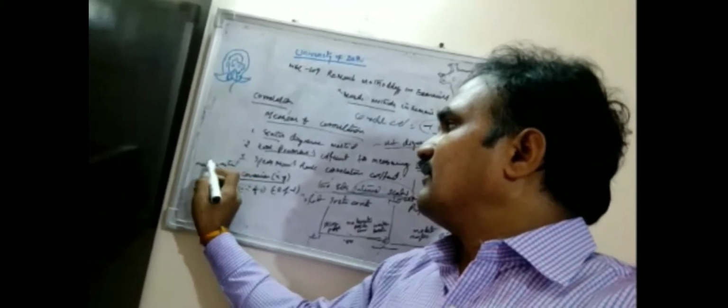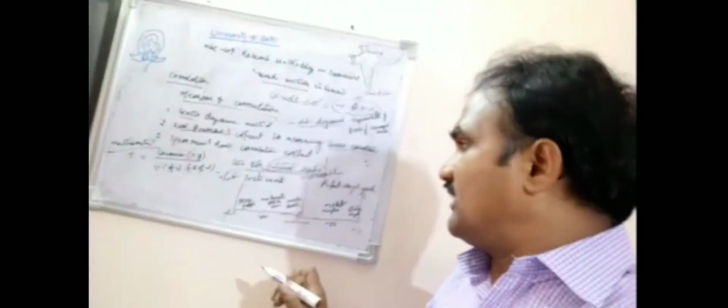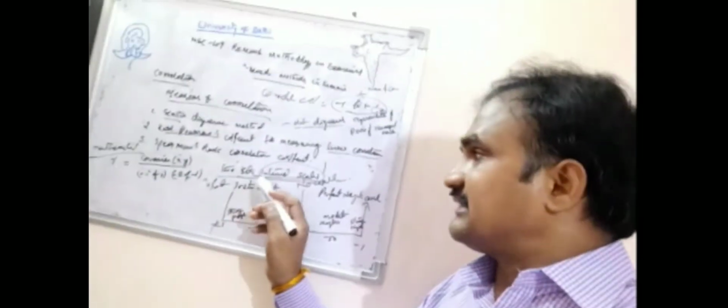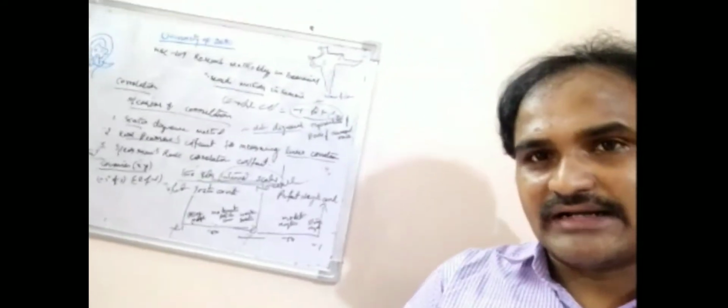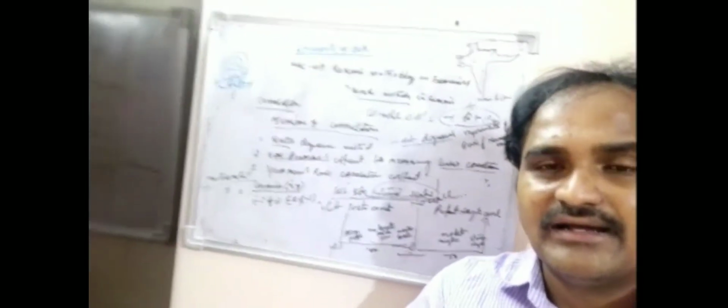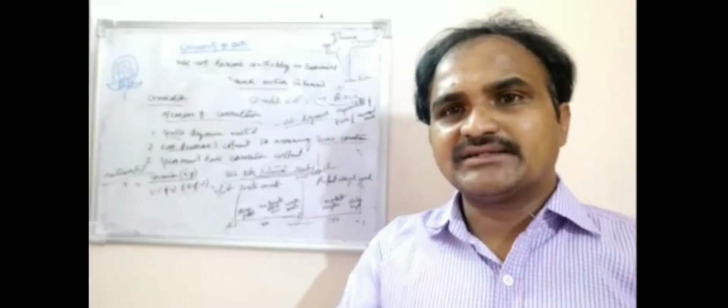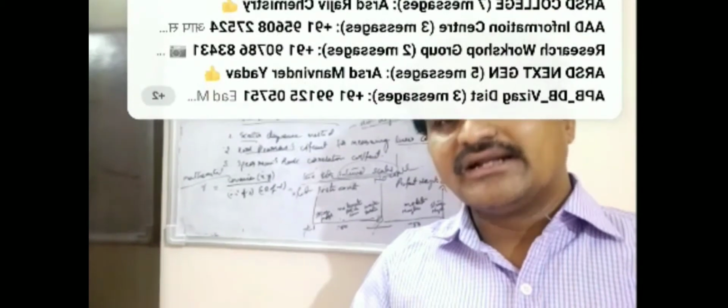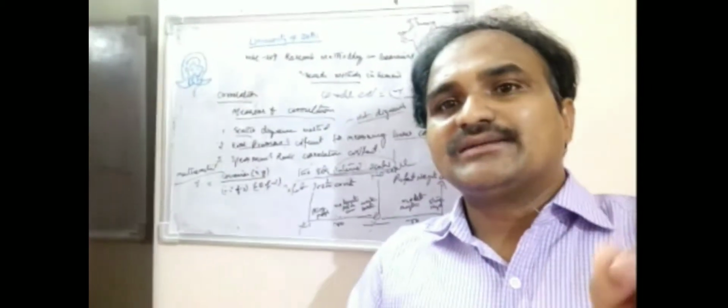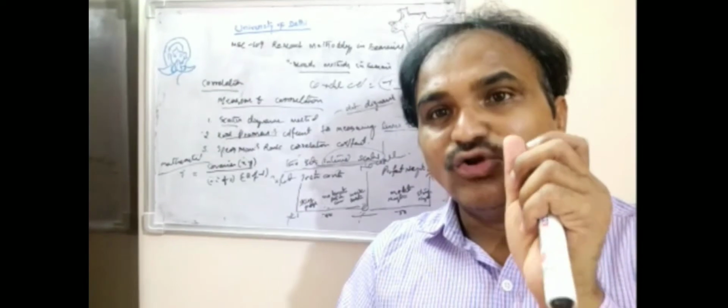Why can you use this mathematical equation? Because both variables are on interval scales. Interval scales mean each and every variable can be considered as numerical values. If you run the correlation model and the value is 0.8, that means there is a strong positive correlation between the two variables. If the value is 0.2, there is a low level of correlation between the two variables.